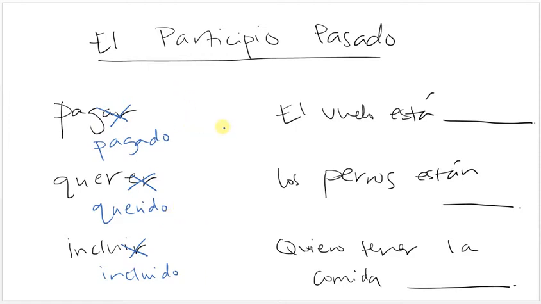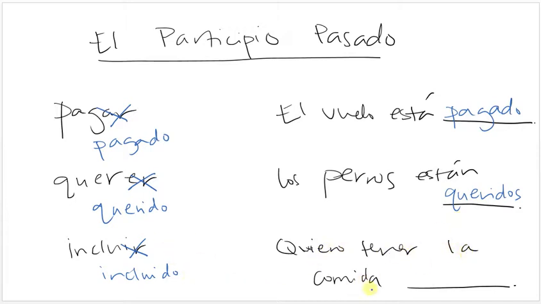But you can also use them in different forms with other verbs, and you can use it as an adjective. So when they're used as an adjective, they're modifying a noun, so they have to agree in number and gender with the noun. For example, el vuelo está. El vuelo is masculine and singular, so you need the masculine and singular form, so it'd be pagado. El vuelo está pagado. The flight is paid. It's paid for. Los perros. Perros is masculine and plural, so you would want the masculine and plural form of querido. So it'd be queridos. Los perros están queridos. The dogs are wanted or loved.